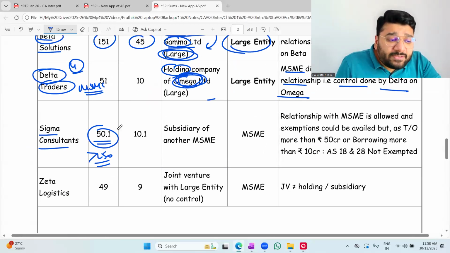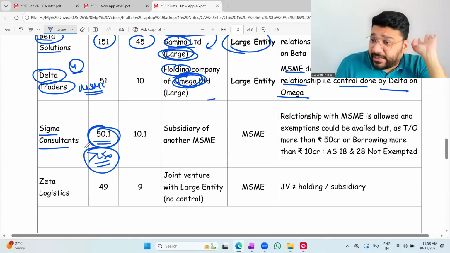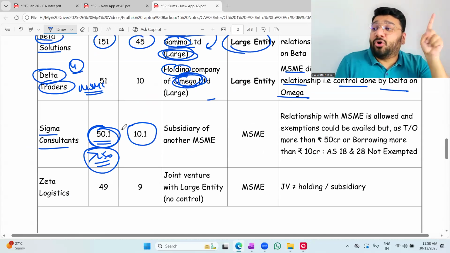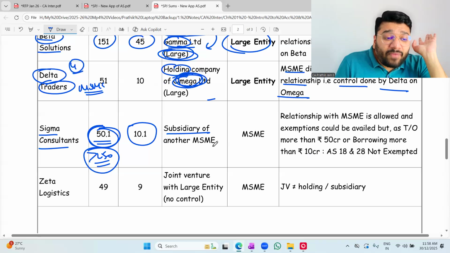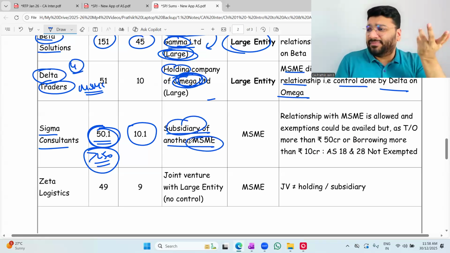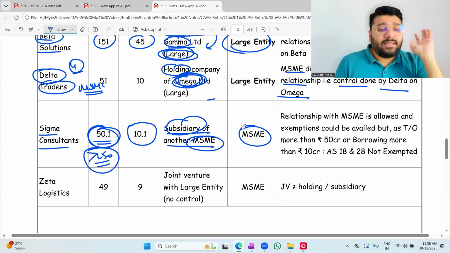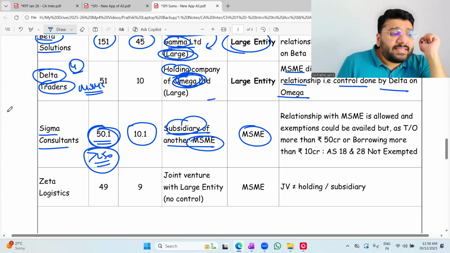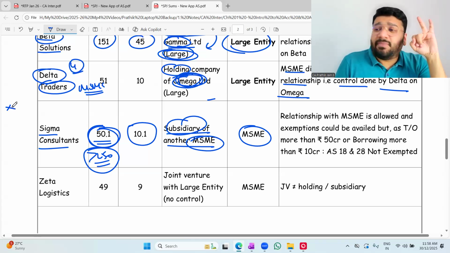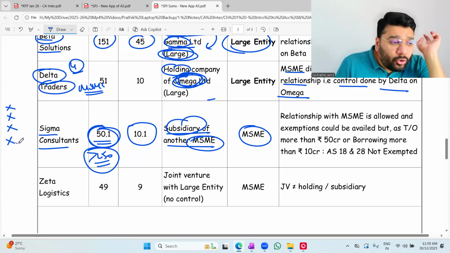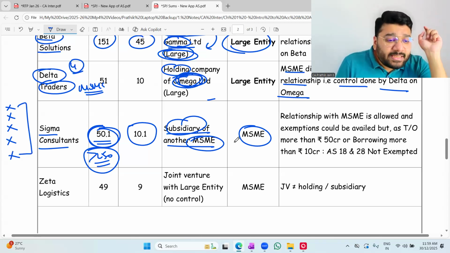Sigma Consultant turnover is 50.15. Doesn't matter. For us, the limit is what? It should exceed 250 crore to become a large entity. Borrowing should exceed 50 crore to become a large entity. This is a subsidiary of another MSME. Doesn't matter. Now, what is the classification? First question: is Sigma Consultant a listed company or in the process of listing? No. Is it a banking entity, financial institution or insurance entity? No. Is the turnover exceeding 250 crores? No. Is the borrowing exceeding 50 crore? No. Is it a holding or subsidiary of a large entity? No. Since all the 5 conditions are satisfied, this is MSME.